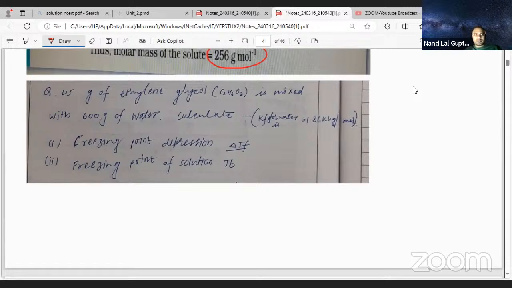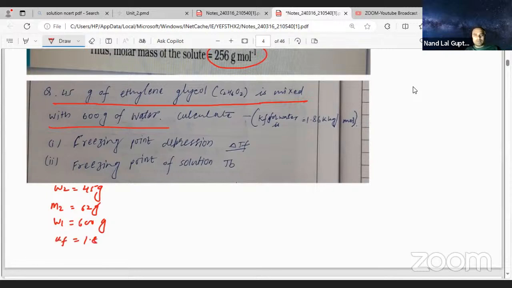It's very simple. What they are saying: 45 gram of ethylene glycol is mixed with 600 gram of water. So W2 is equal to how much? 45 gram. M2, we just calculated, how much was coming? 62 gram. W1, how much is there? 600 gram. KF is how much they have given? 1.86.